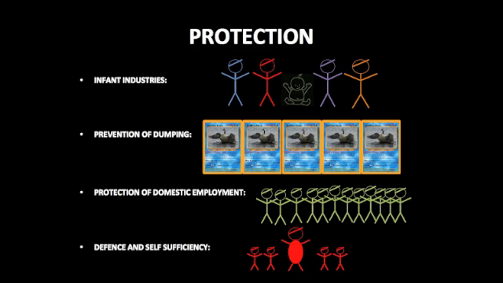Defense and self-sufficiency. Protection may not only be for economic reasons. It may be for reasons such as defense. For example, major powers generally want to keep their own defense industry so they aren't reliant on other countries for weapons, just like students having big kids in their groups to protect them.